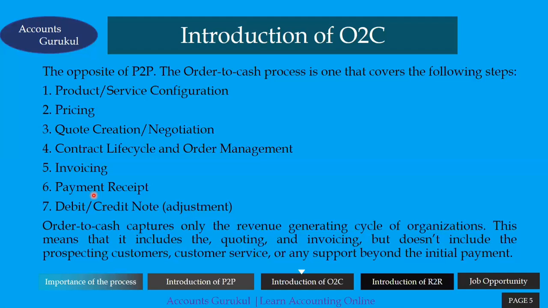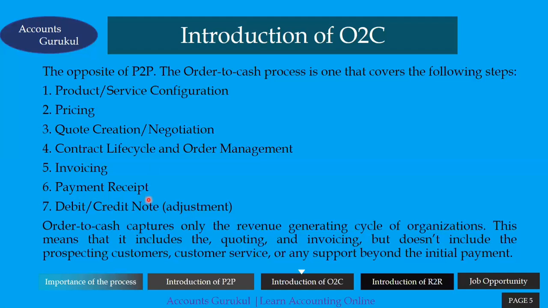And after that, if there are any issues, again we have to raise a debit or credit note for that. So this is the entire cycle of O2C, order to cash. Sales, from the order: we got the order, then we have to do the sales, and once we have done the sales, we get the money as well, and that we have to apply against the sales invoices. That entire set of steps is involved in order to cash.